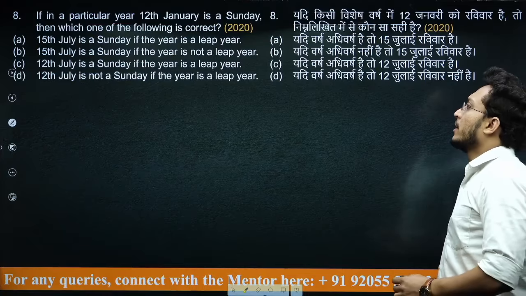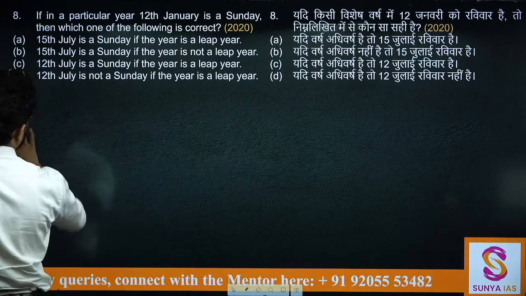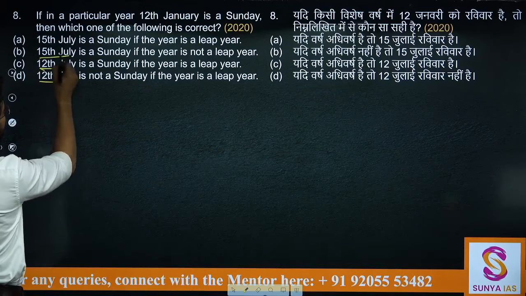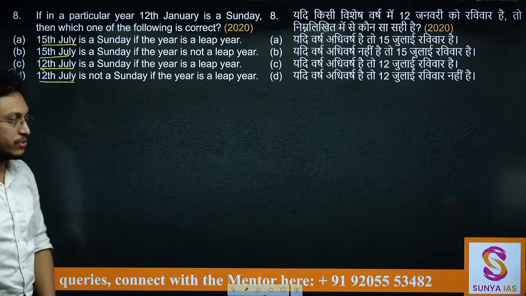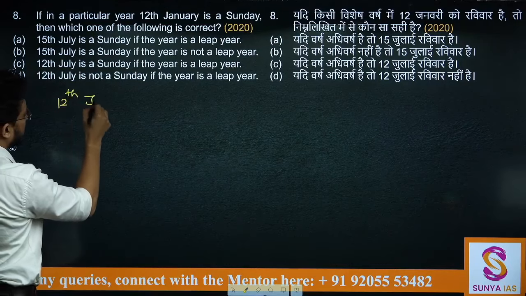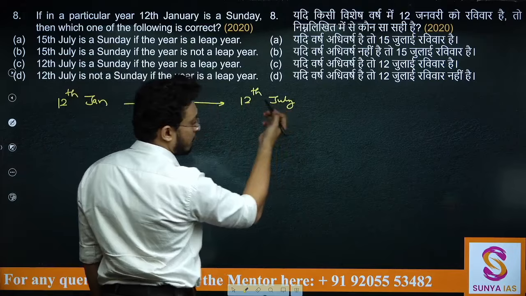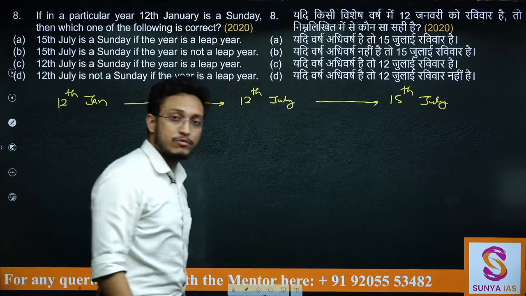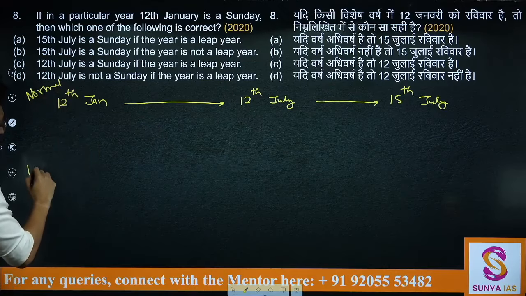Now in a particular year, 12th of January is given to you as Sunday, then which of the following is correct? Now here just see what dates are in consideration. 12th of July and 15th of July are in consideration, and whether it is a leap year or a normal year is also in consideration. So what we can find out is, from 12th of January, let's find out what it is on 12th of July. If you find this out, you can automatically find out what day it is on 15th of July, and I am counting it for a normal year. Same way you can find out for a leap year.